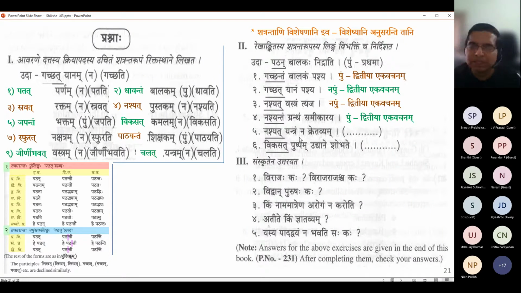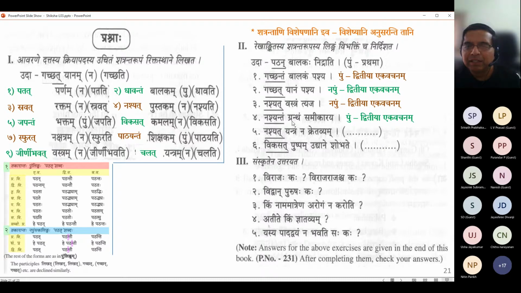It's a lack of practice, that's the problem. That's why I'm calling different students to participate, so that you start waking up to what you should focus on, each of you. And some other students looking at it will also realize, look, I need to do this. So Grantham, you said, had it been Napumsakalinga, then Nashya would be what? Nashyat. Okay, thank you.